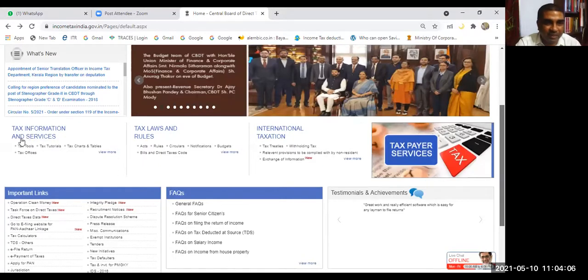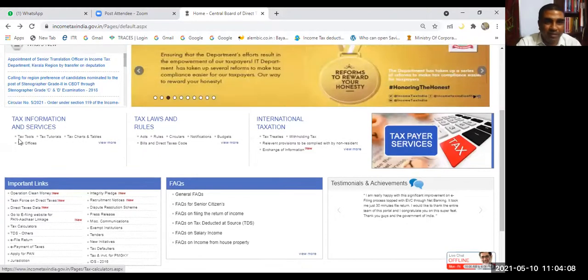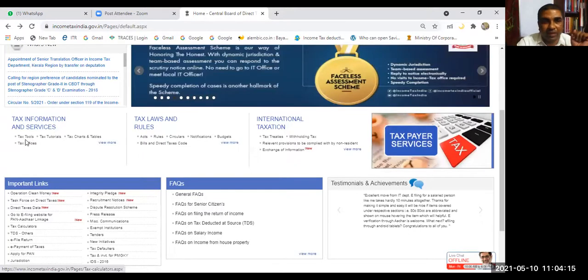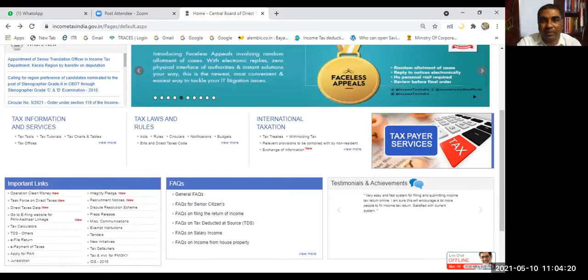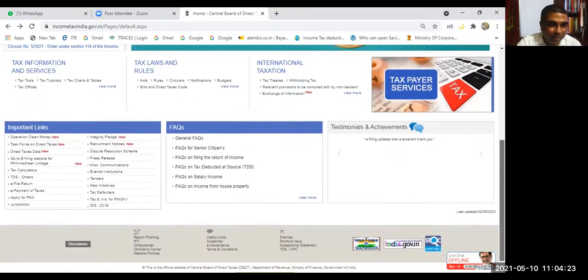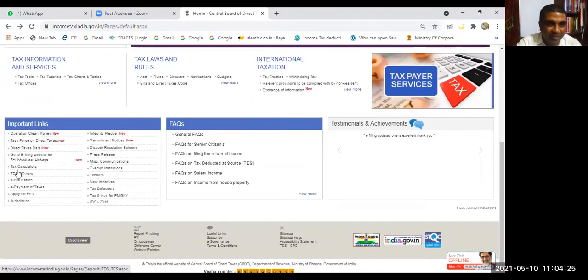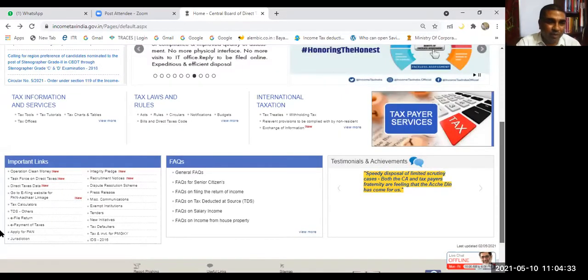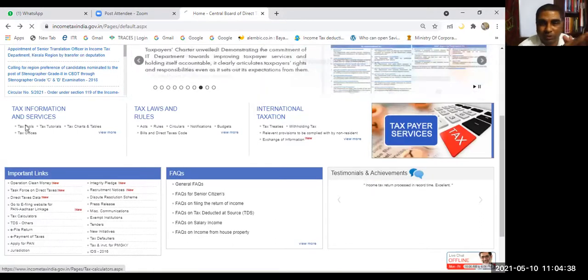Are you seeing what is written here? Are you able to find this link where I'm putting my cursor? Can you read it out? Tax tools. So this is one link, tax tools. And here you can see one more link. Can you read it? Tax calculators. So you can go from here, and you can also go from here. I am going through tax tools. You can get many calculators here.